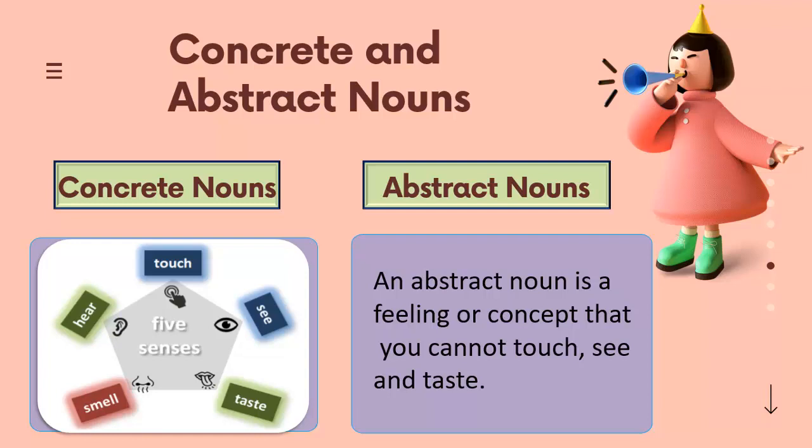What is an abstract noun? An abstract noun is a word that does not refer to a physical object. Actually, it is a word that names something which you cannot see, hear, touch, smell, or taste. So we can't experience these nouns with our senses. In other words, we can say that an abstract noun is a quality, a concept, an idea, or maybe even an event that does not have physical existence.